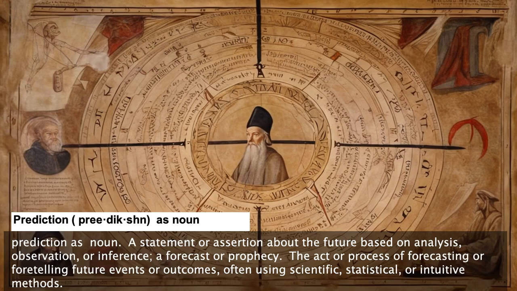Prediction as noun. A statement or assertion about the future based on analysis, observation, or inference, a forecast or prophecy. The act or process of forecasting or foretelling future events or outcomes, often using scientific, statistical, or intuitive methods.